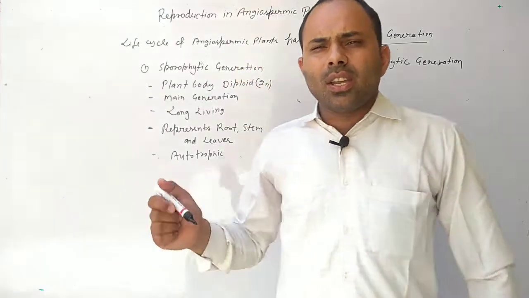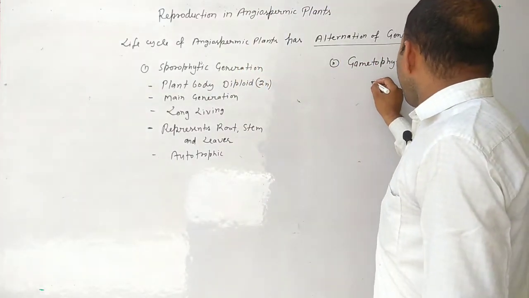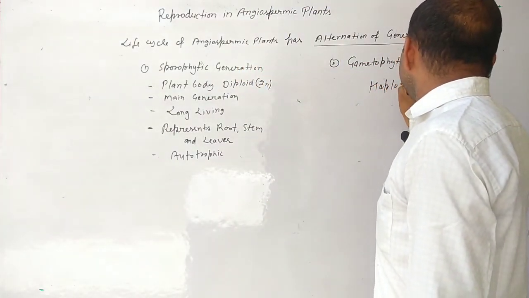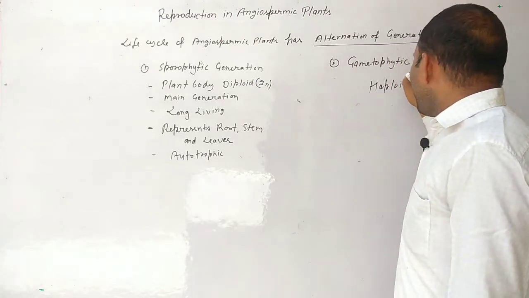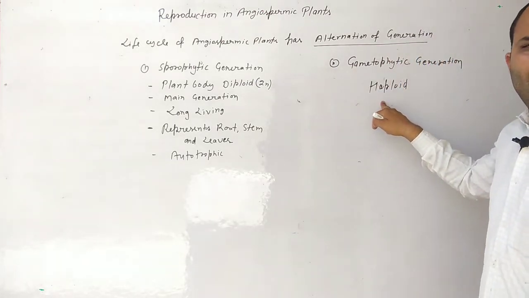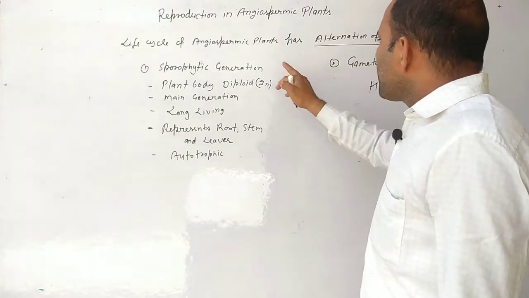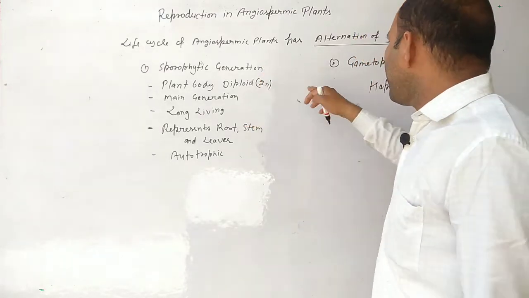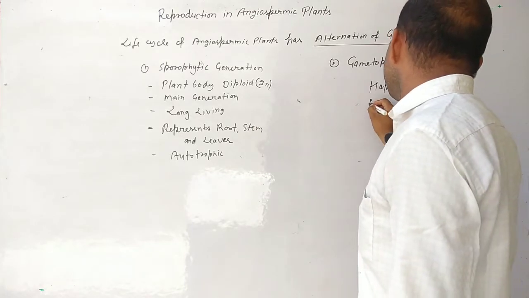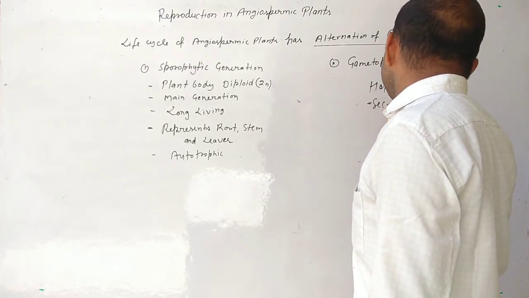This generation is haploid. Sporophytic is the main generation and the gametophytic generation is the second generation.